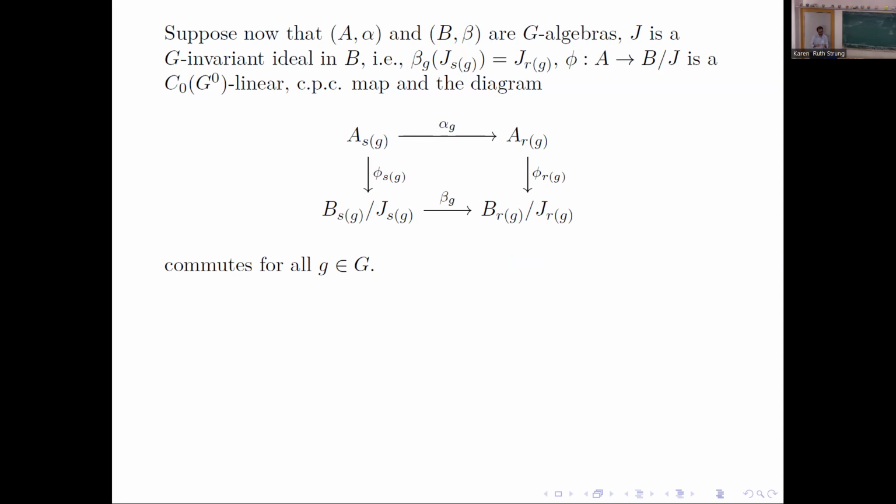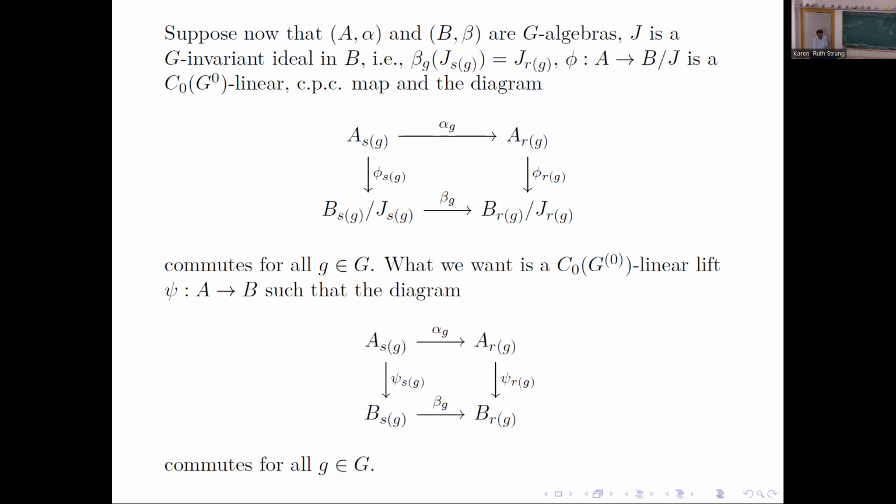On the top horizontal arrow, alpha G is the action. Below it is beta G, the action on the quotient. So I write beta G again. And the vertical phi's are the fibers of the map I started with. What we want is a C0(G0)-linear lift upward, psi, which is again equivariant in this sense.